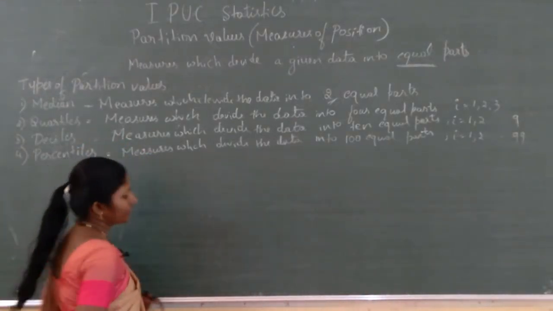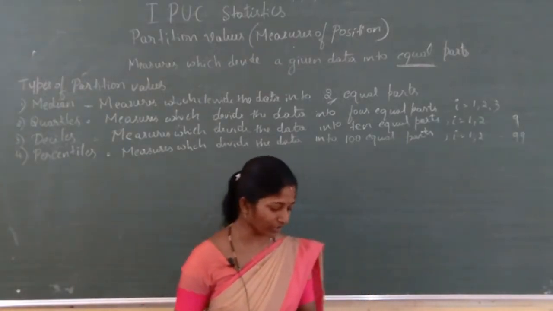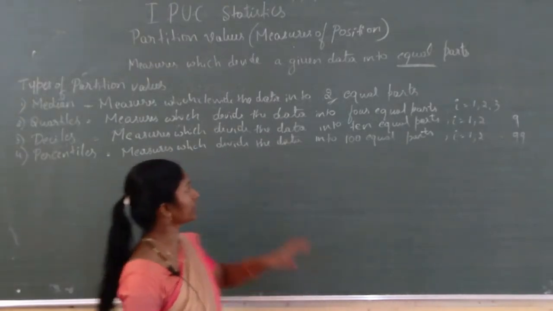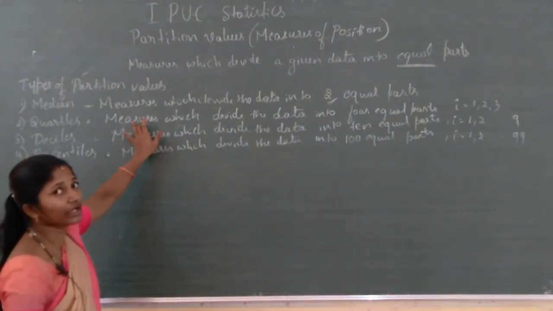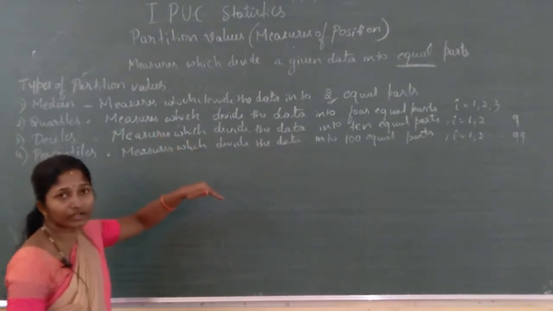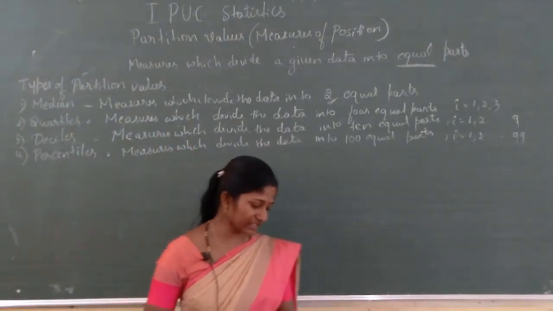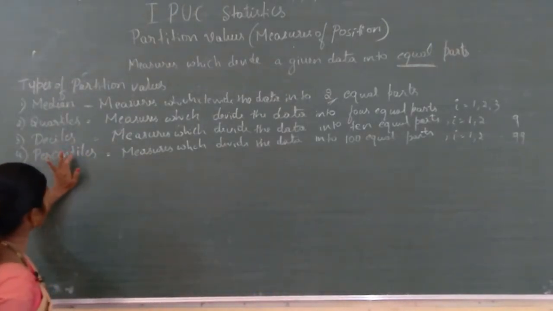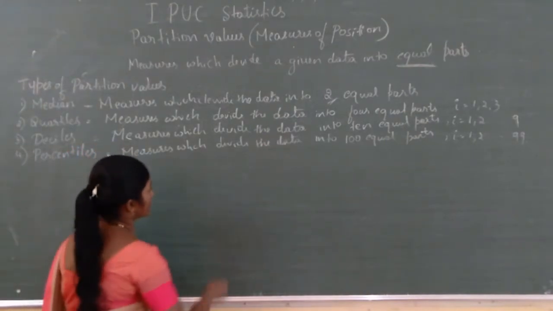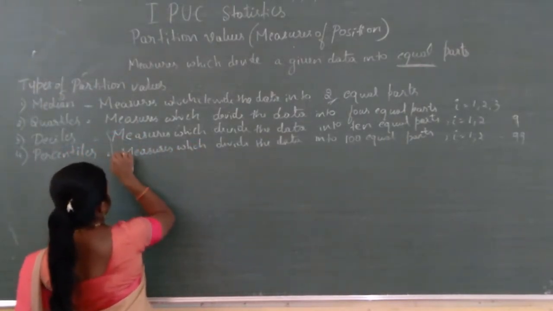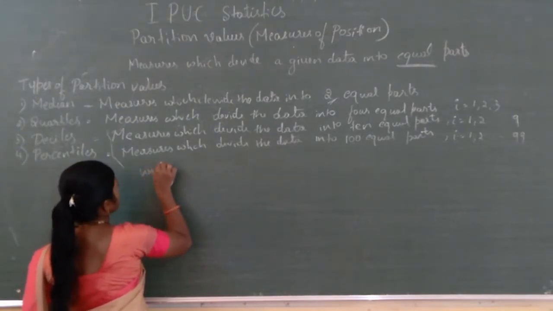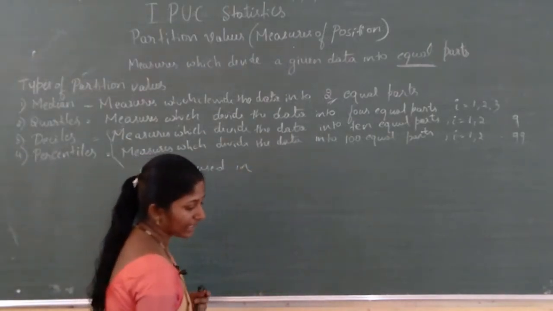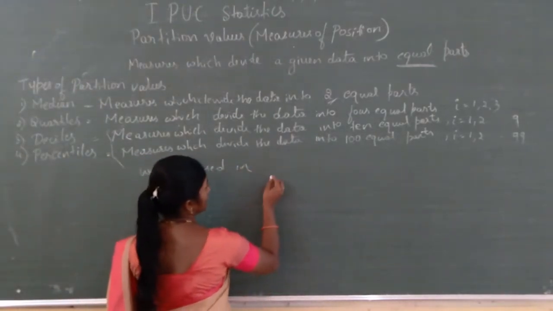Now, where are we going to use these? Quartiles are more widely used in the economic field and also in the business field. Next, deciles and percentiles are widely used in psychological and educational statistics.